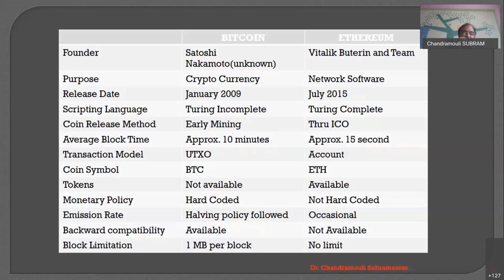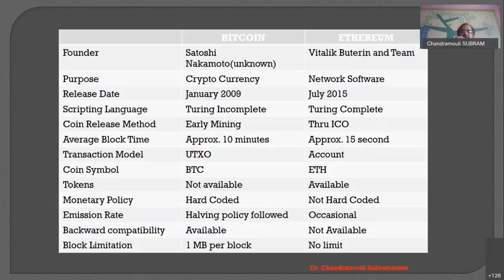Whereas with unspent transactions, I need to trace it from the beginning. How many Bitcoin I initially had, who gave it, whom I gave the second, then the third, then the fourth, and only then can I do the fifth transaction. When I go for the sixth transaction, again I need to start from 1, 2, 3, 4, 5, confirm it, then go for the sixth. I cannot just take it from my wallet and give it, as far as Bitcoin is concerned. But in Ethereum, straight away I have an account, I have my own wallet. And very important, monetary policy is hard coded.